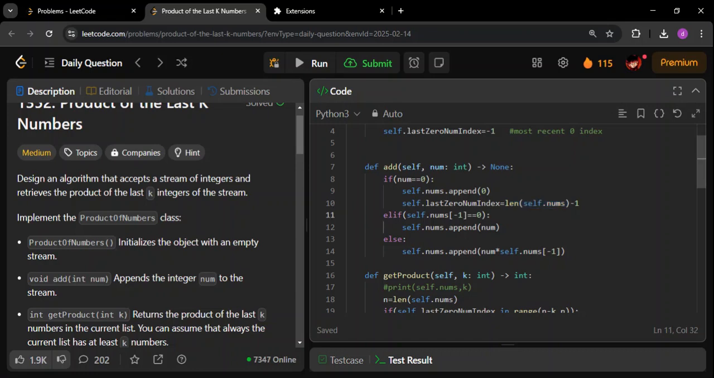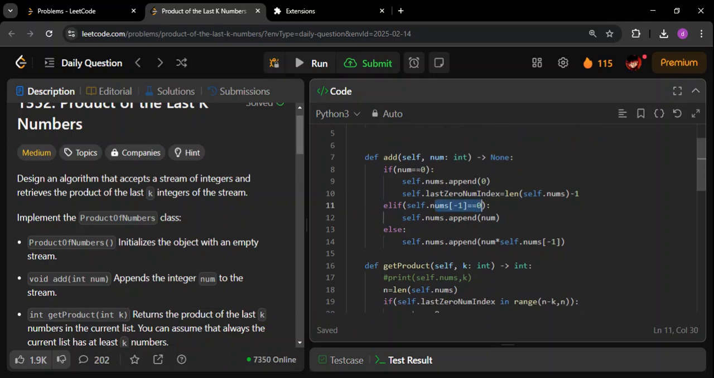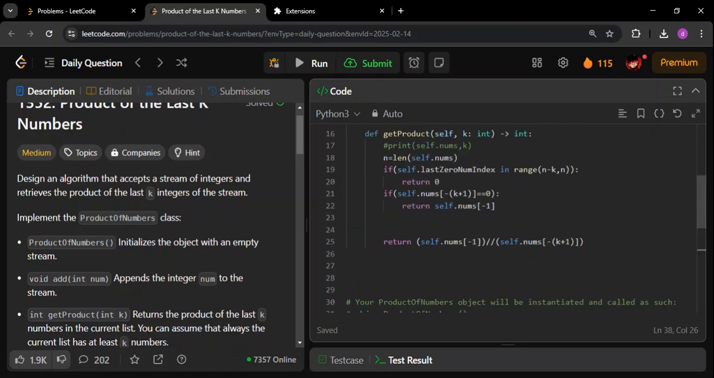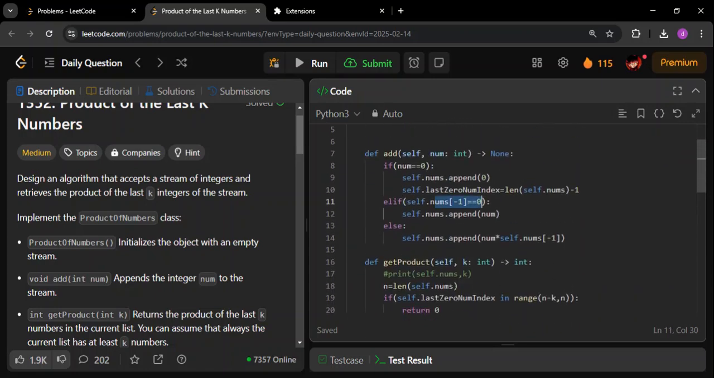Next, the other edge case is if nums[-1] equals 0. That is the case that we saw here. When I'm going to enter 2, what I got to know is that the last value present in the prefix product is 0. So I will not do the multiplication, I will directly insert num. If the last element in the prefix product is 0, simply insert the num as it is. So these are the three cases we have in the add function.